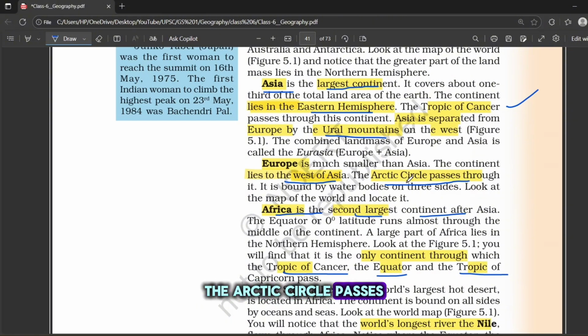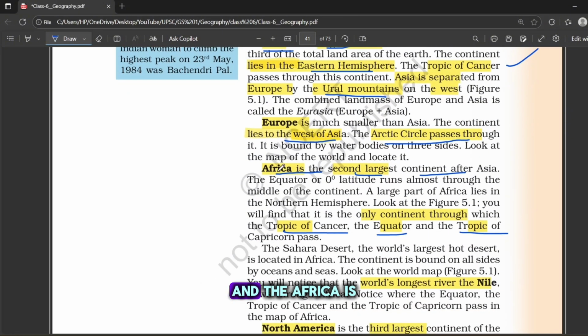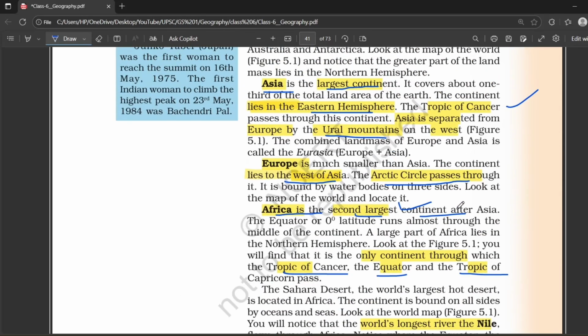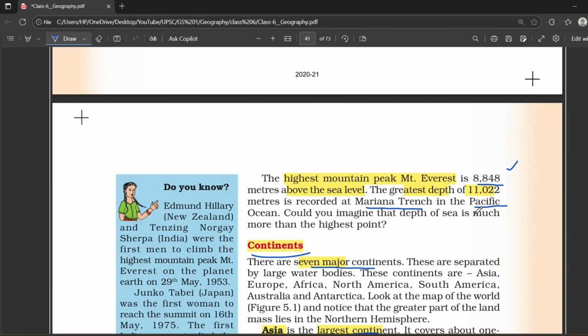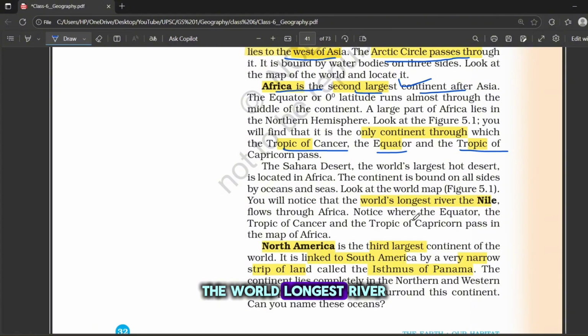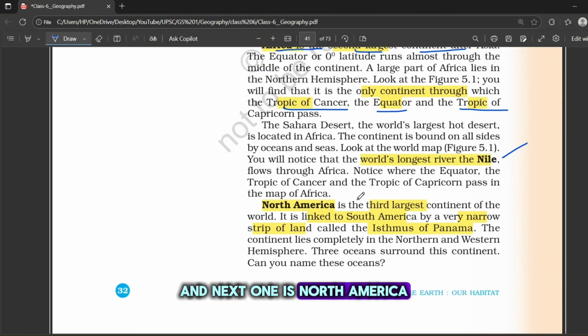The Arctic Circle passes through Europe, and Africa is the second largest continent after Asia. It is the only continent through which the Tropic of Cancer, the Equator, and the Tropic of Capricorn all pass. Look here: the Tropic of Cancer, Equator, and Tropic of Capricorn pass through Africa. The world's longest river, the Nile, flows through Africa, and next one is North America, which is the third largest continent, and it is linked to South America by a very narrow strip of land called the Isthmus of Panama.